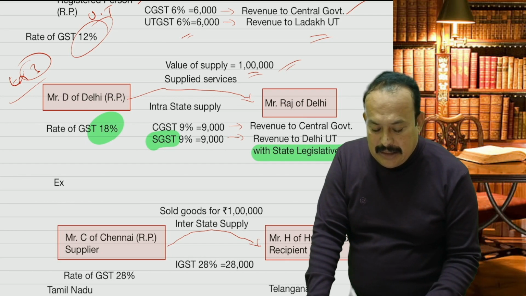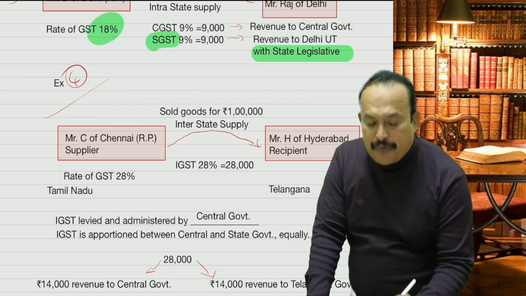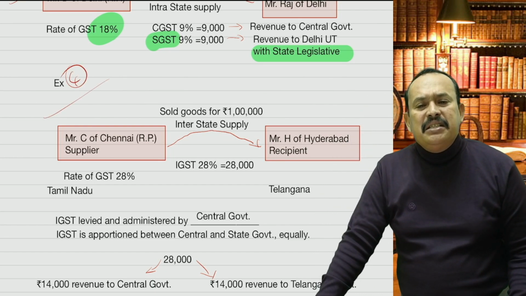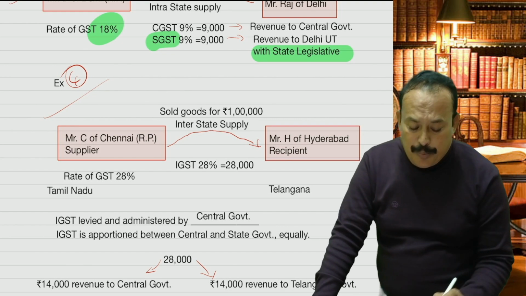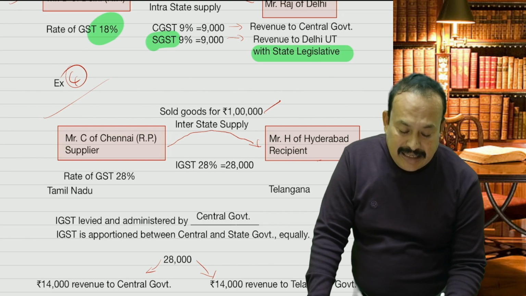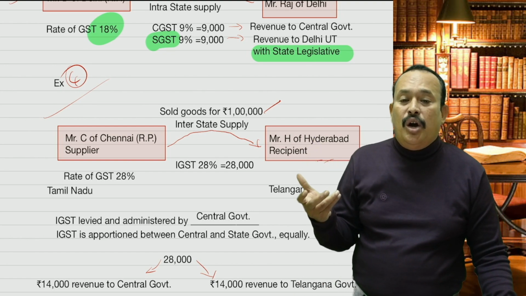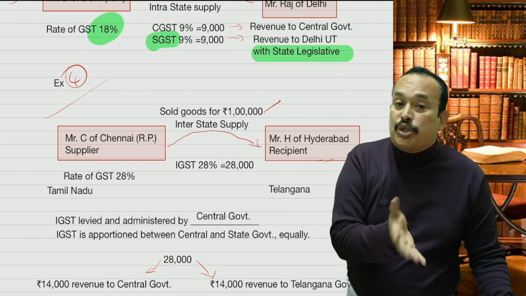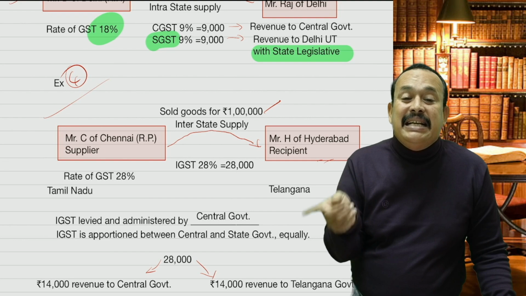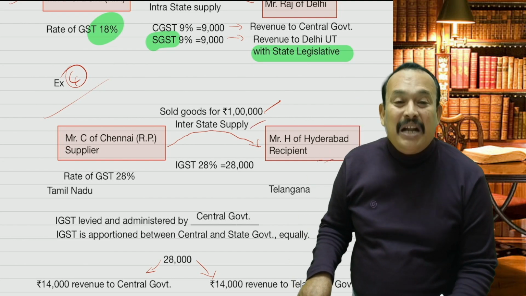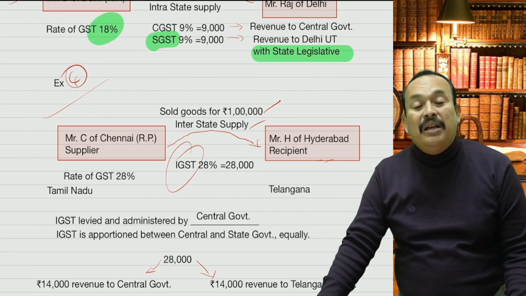Furthermore, example 4, I am referring from our serial order here. Example 4. Mr. C of Chennai, a registered person and supplier, sold goods for rupees 1 lakh to H of Hyderabad. In the given case, the location of the supplier is in the state of Tamil Nadu. The place of supply goes to Telangana. Both are in different states. In that case, it is an interstate supply. What will apply? IGST, Integrated Goods and Services Tax, applies.